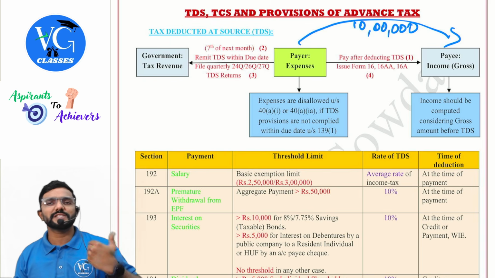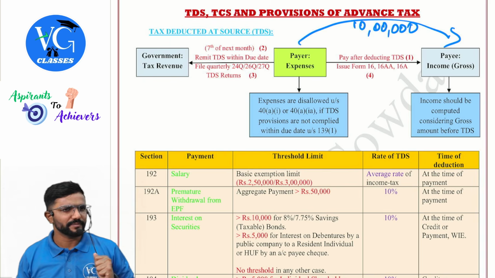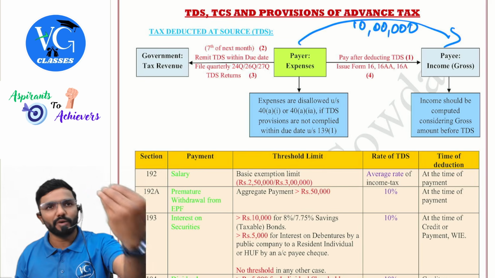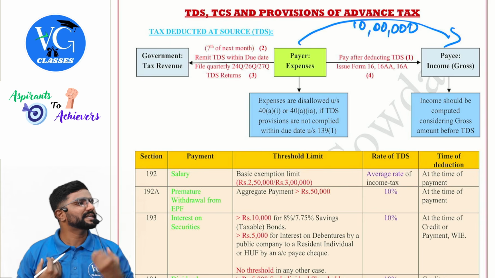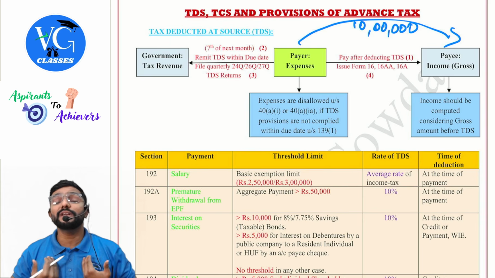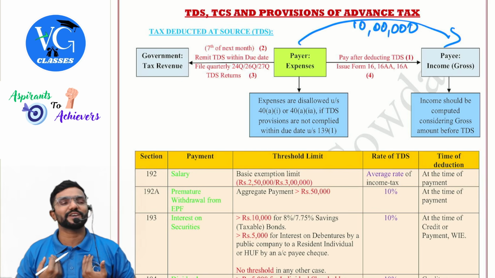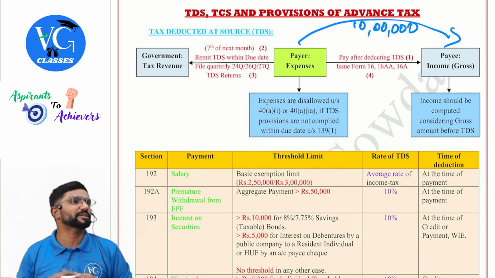Sir, for which expenses TDS is applicable and all, we will cover it later. Now assume whatever I am paying you, 10 lakh, on that TDS is applicable. I am supposed to deduct 10% TDS. Now, how will I know whether I am supposed to deduct TDS or not? I should have knowledge of the TDS provisions.